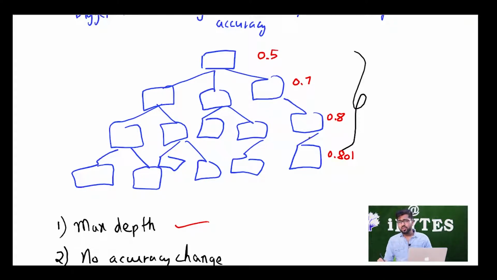What I can say is that accuracy has almost stopped changing. So we can stop here because accuracy is not changing anymore. There is no point in going further deep and making the tree bigger, which would in turn cause overfitting. But again, there is a problem with this.